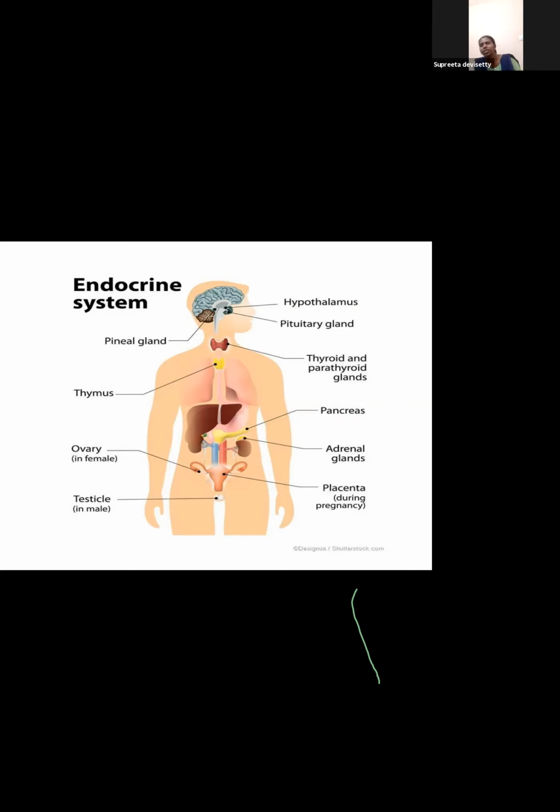अगर melatonin अच्छा release हो रहा है तो it is concerned with the sleep. It maintains the circadian rhythm of the body. The sleep and wake cycle को pineal gland maintain करता है. And इसका ज़्यादा functioning is not explored in the medical system. Now concentrating on the two glands present in the brain, that is the hypothalamus and pituitary. ठीक है? Next. Brain में we have three glands, that is hypothalamus, pituitary and pineal gland.